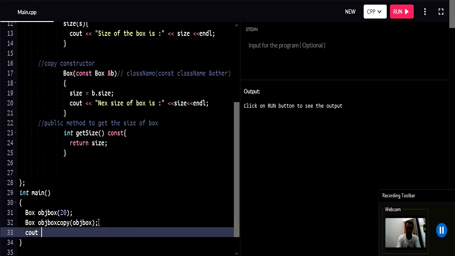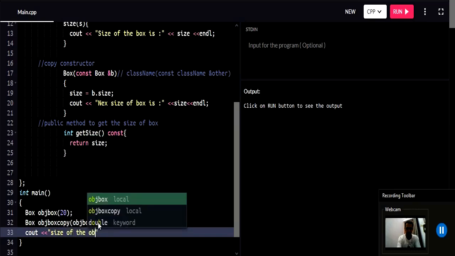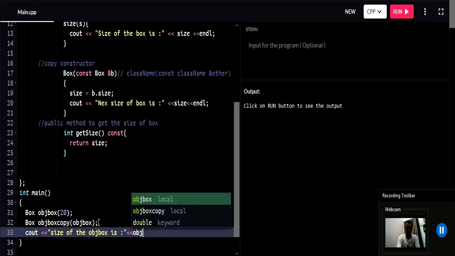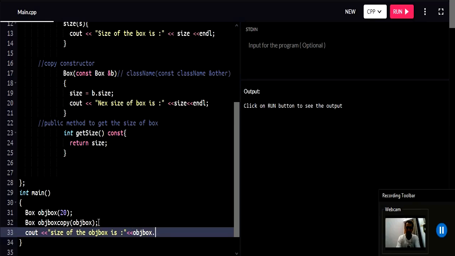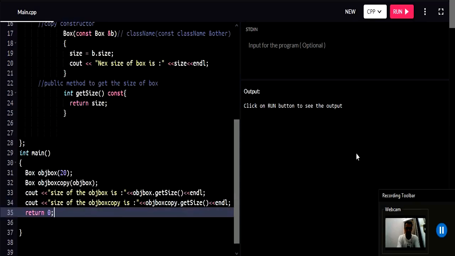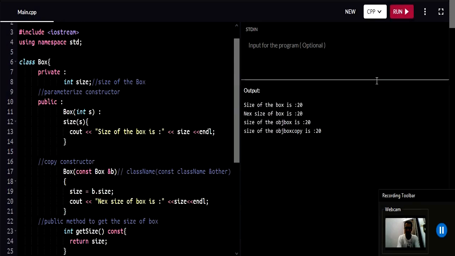Now cout statement: "size of the objBox is", then your object objBox and its method getSize. Now you can copy this line, paste it here and change objBox to objBoxCopy, and then return 0. So this is your complete program for the Box class, and run it now.